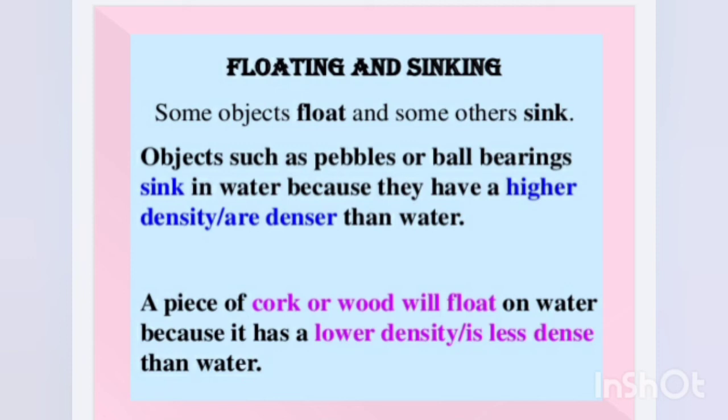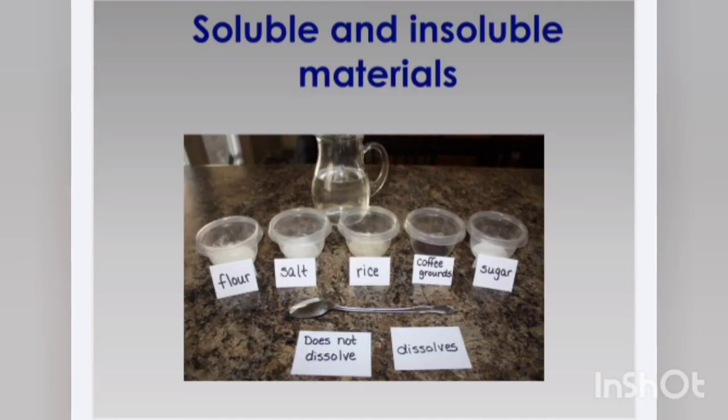The next property is solubility and insolubility of materials in water. To understand the solubility and insolubility of the materials, we will take some materials like flour, salt, rice, coffee, sugar. Among these we have to find which materials will be soluble in water and which materials are insoluble in water.